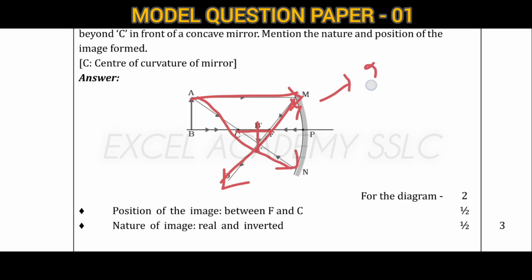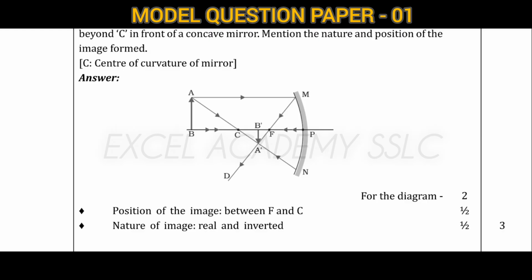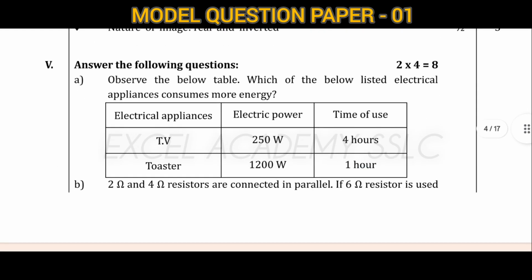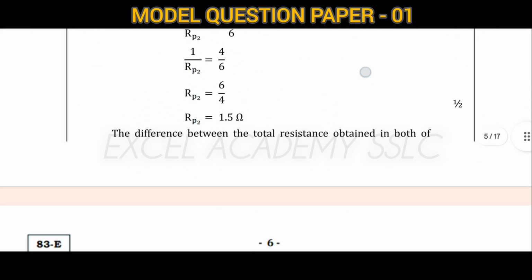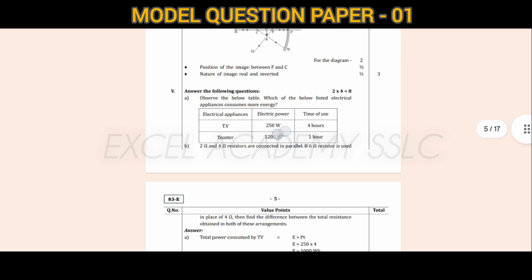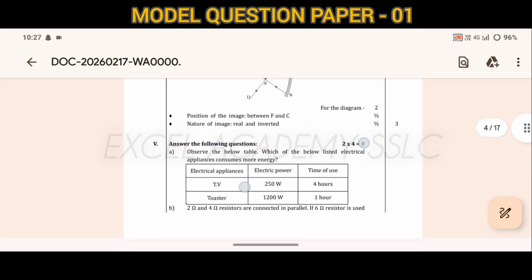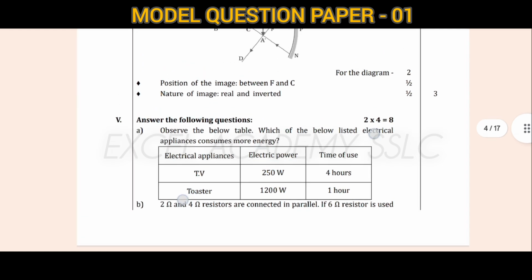For the diagram you have 2 marks. For the position of the image you have half a mark, and for the nature of the image half a mark, so 1 mark plus 2 marks, you will have 3 marks. Next question, it is a 4-mark question, the problem part. You will have 4 marks and you want to attend 2 questions. 2 fours are 8.